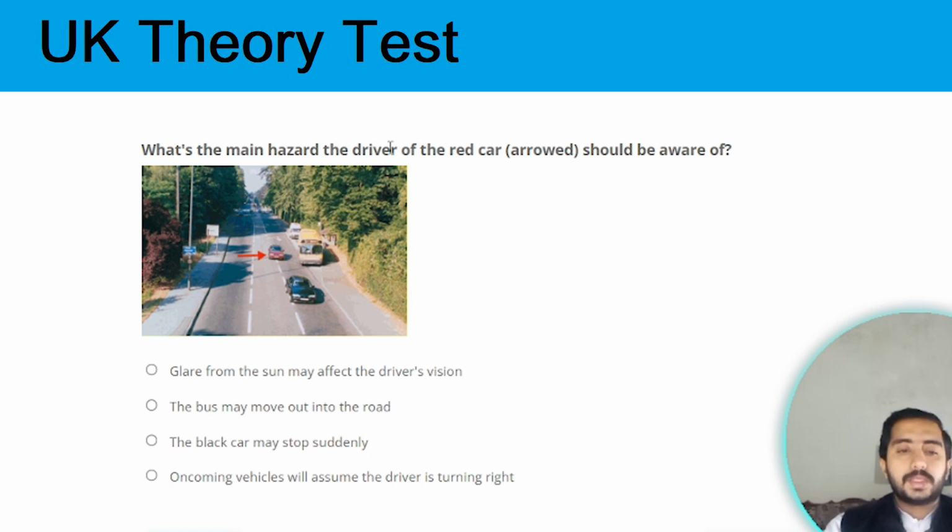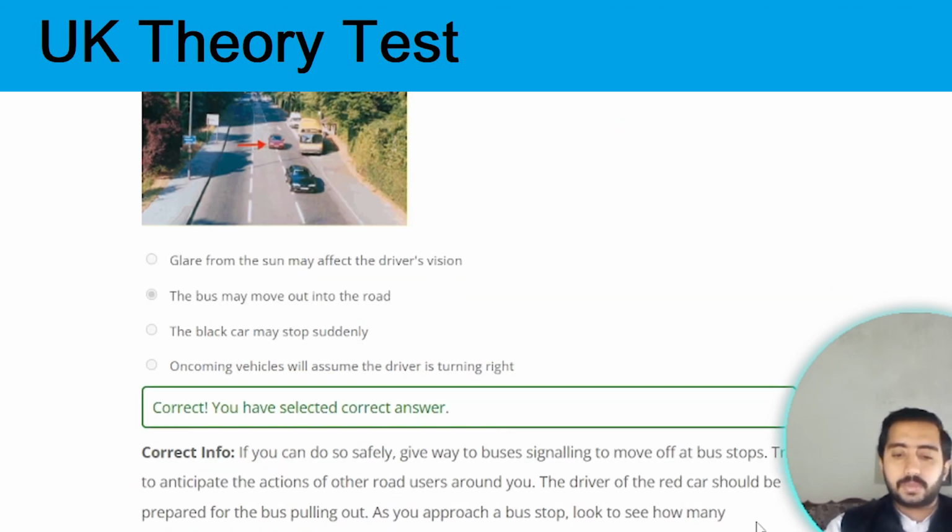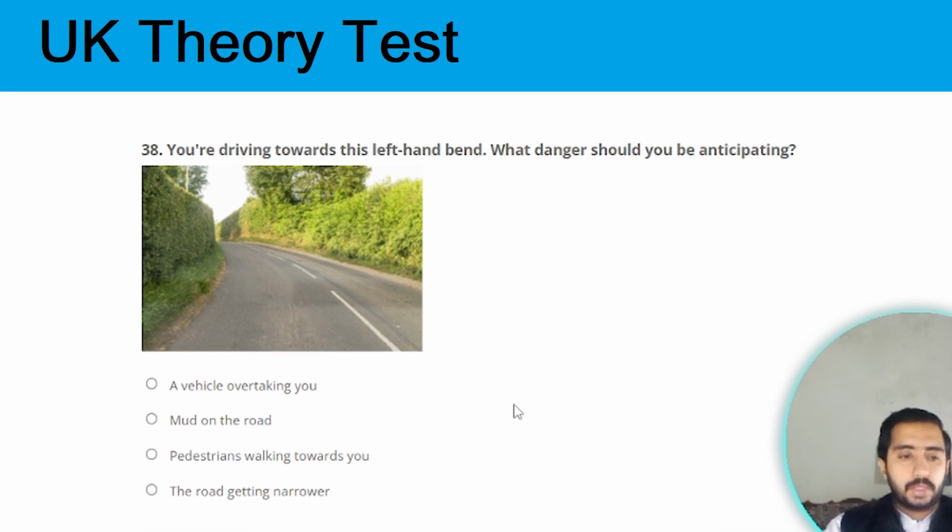What's the main hazard the driver of the red car should be aware of? The correct option is the bus may move out into the road. Option B is the correct option. Next one. Question number 38.